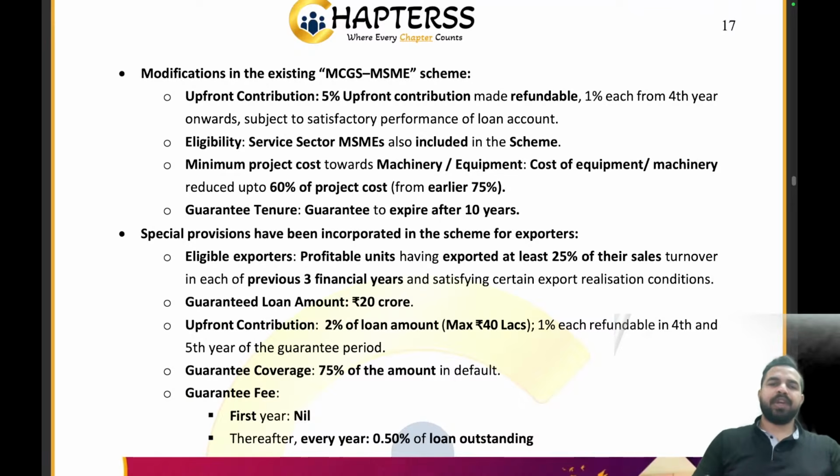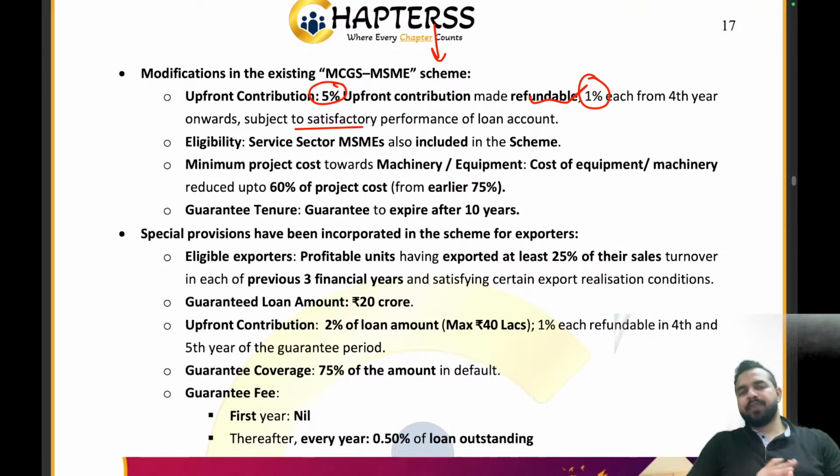Now what are the modifications in the existing MCGS MSME scheme? So what are the different modifications? Upfront contribution, that is 5% upfront contribution, made refundable, 1% each from the 4th year onwards. So for now your upfront contribution will be 5%, and 1% of it will be refundable each year from the 4th year onward, subject to satisfactory performance of the loan account.